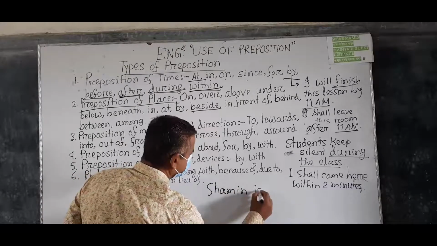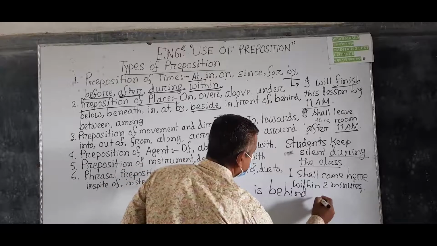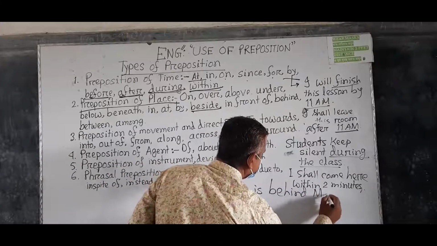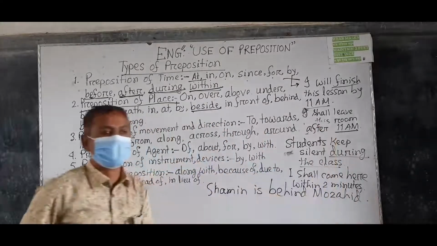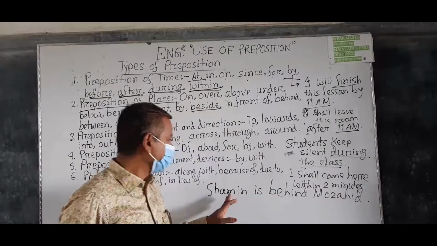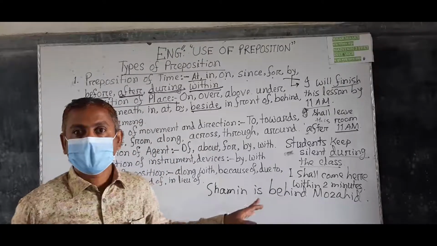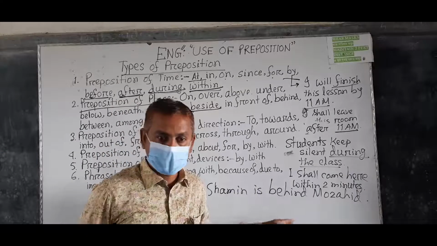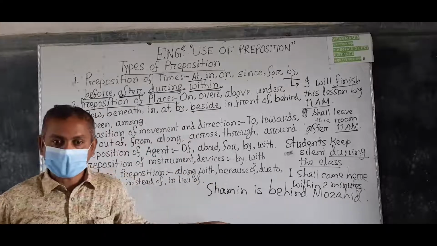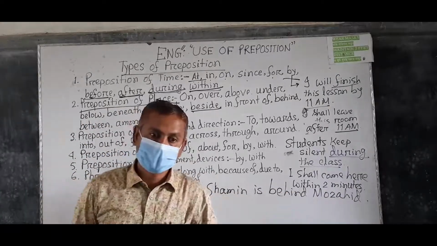Shamim is behind Mujahid. Understand? So that means Shamim is at a distance. Shamim is at a far side of Mujahid. Understand? Okay.